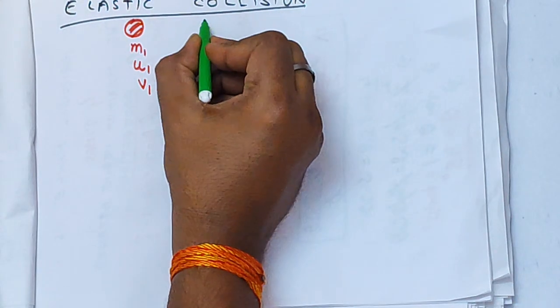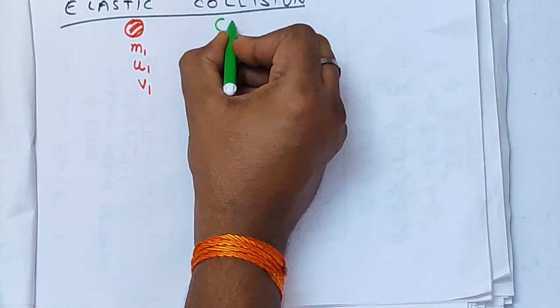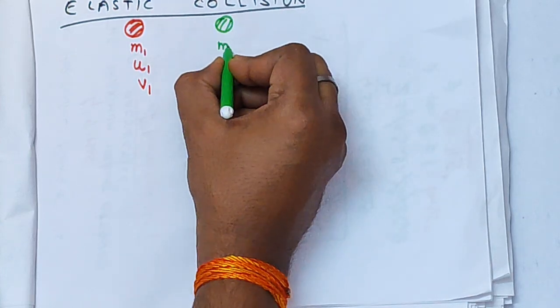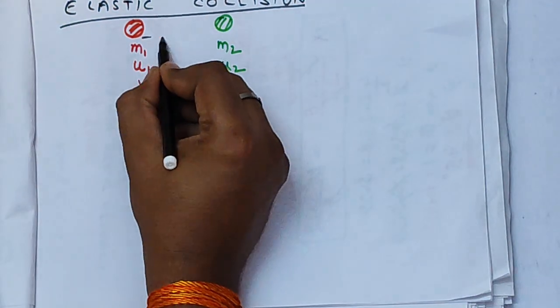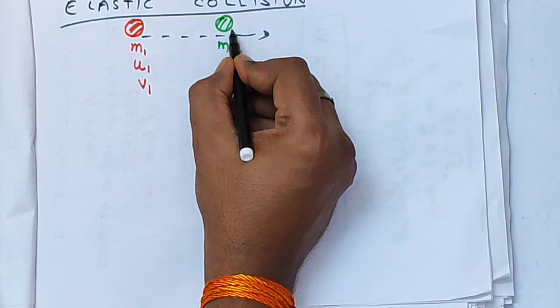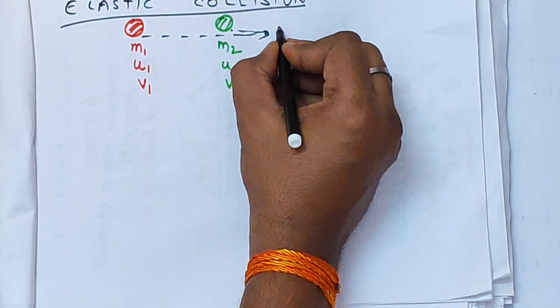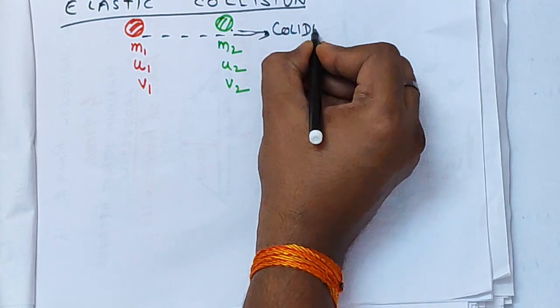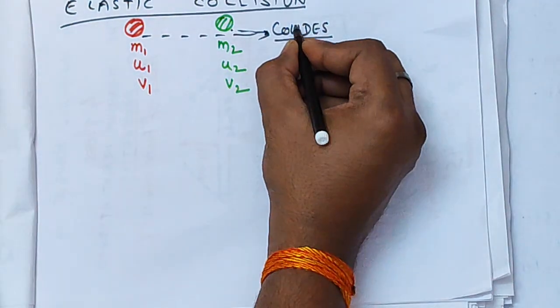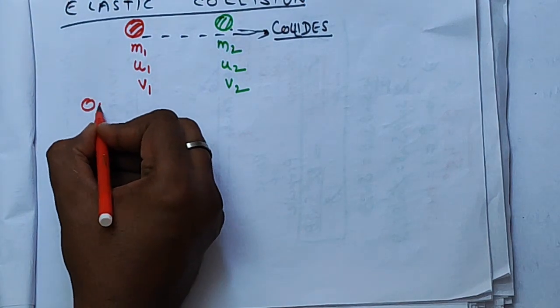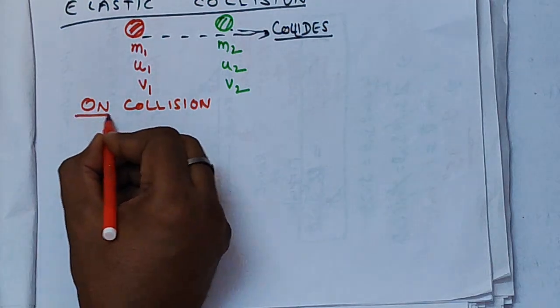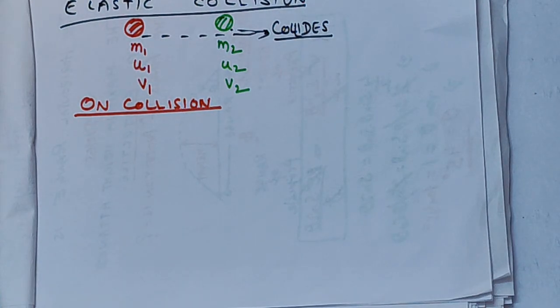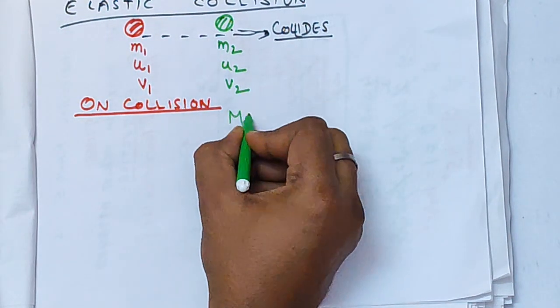In elastic collision, a collision is said to be elastic when the two bodies, which I am showing over here, the red and green, with initial velocities u1 and u2, respective masses m1 and m2, and final velocities v1 and v2, collide. Then on this collision, two physical quantities are conserved: one is momentum, another is kinetic energy.